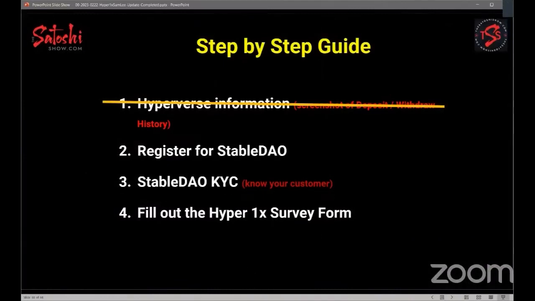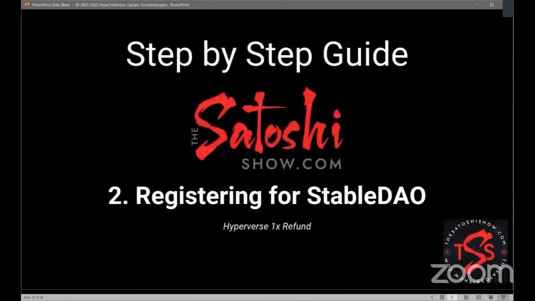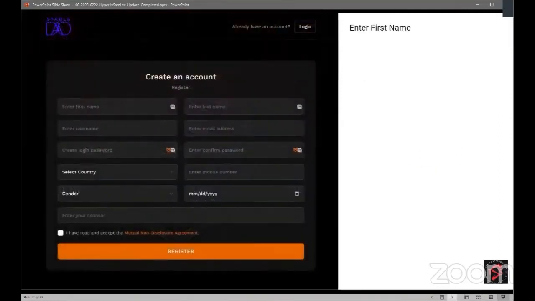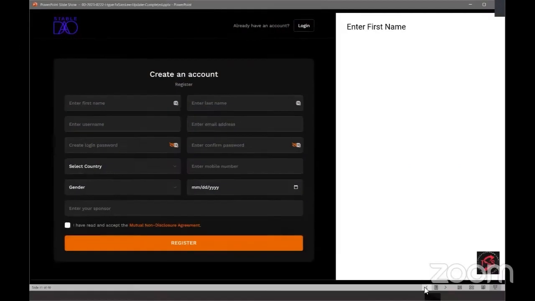You need to register for Stable DAO. So this is the first step of the 1X recovery plan. Grab your link from your sponsor. All right. If you don't have the link, try and get their code, but you can go to stable.limited and click on register. Okay. Hey, David, you might want to, the code is a username.